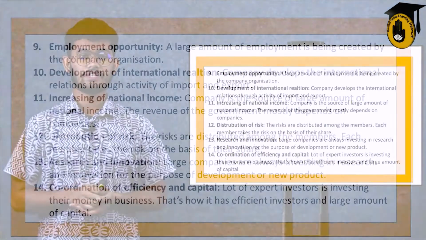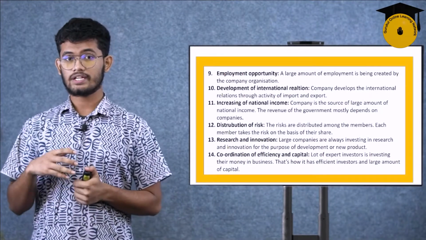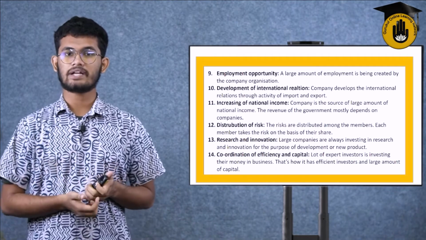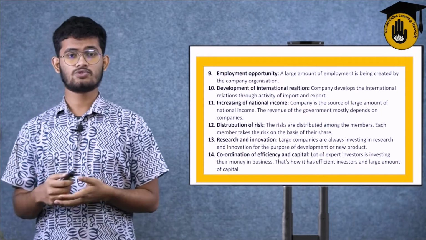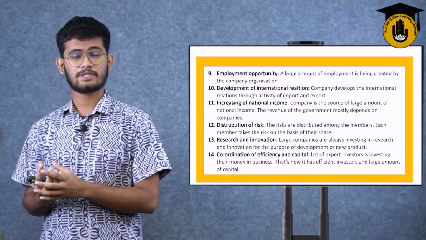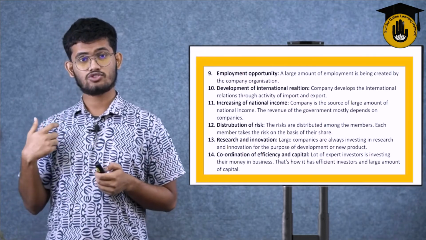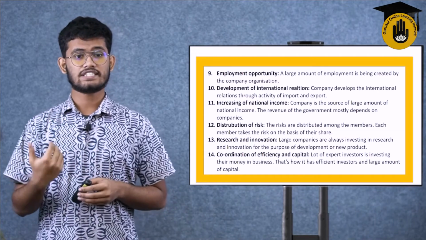So, coordination of efficiency and capital. A lot of expert investors invest money in business. That is how we get efficient investors and a large amount of capital. When investing that huge amount of capital, not just anybody comes and throws their money into the business. Most of them, not everyone, since there are some fools, are expert investors who have been investing in business throughout their whole life for the past 5 or 10 or 20 years. From the time they started doing business, they started investing in the shares of every kind of business.